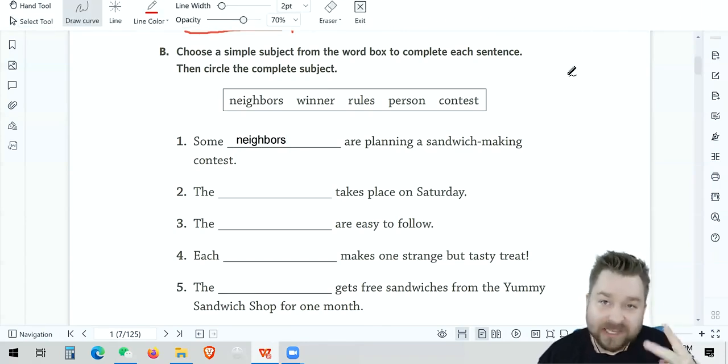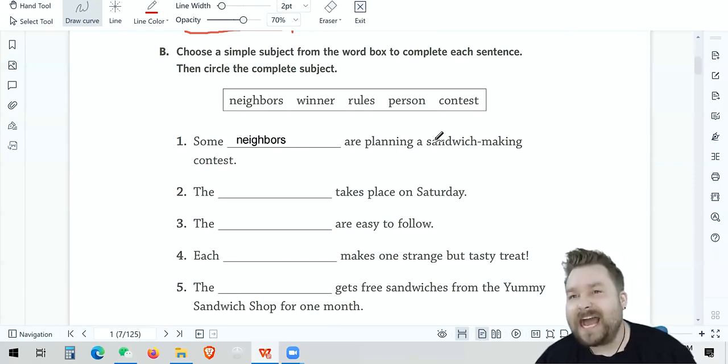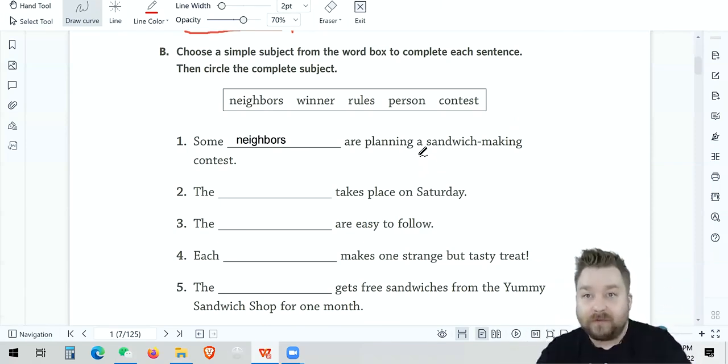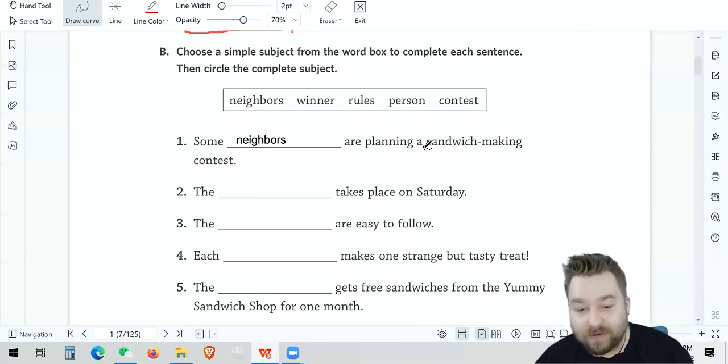Now, remember our second part is to circle our complete subject. What's our verb? Well, we have an ing, right? We're doing something. So we have a be verb helping our verb. Helping verb. So where's our first verb? Are. Are is a be verb.